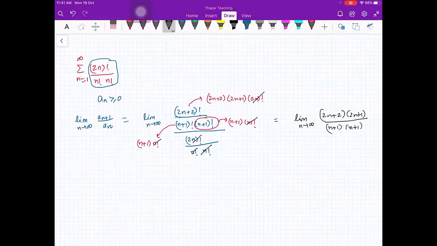This n+1 also cancels. So you have the limit n going to infinity of 2 into (2n+1). This 2 is common, and n+1 will cancel.